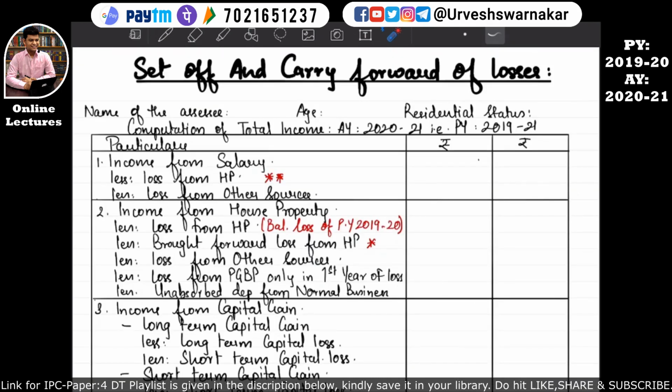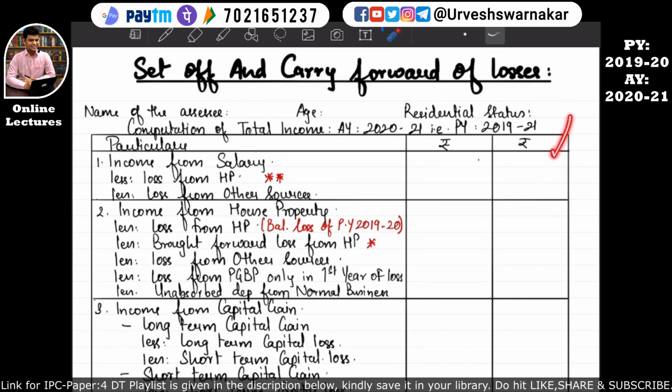Basically, whenever we want to start a sum in the exam, we need to write the name of the assessee, and the age of the assessee if the age is given in the question. If not, then do not write the age. Then we need to write the residential status of the assessee. But if in the question there is no hint given about the residential status of the assessee, we need to assume that such assessee is a resident, ordinary resident. And in the notes we need to write: it has been assumed that the assessee is resident, ordinary resident. I hope this is quite clear to you all.